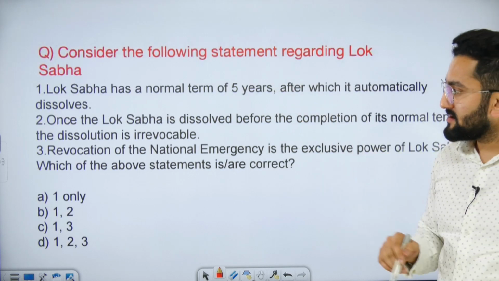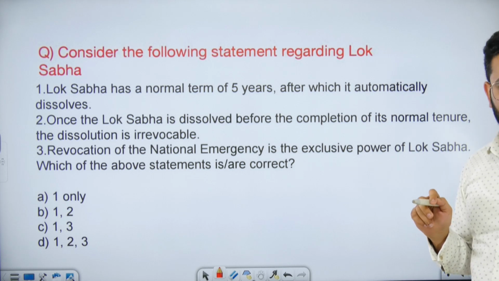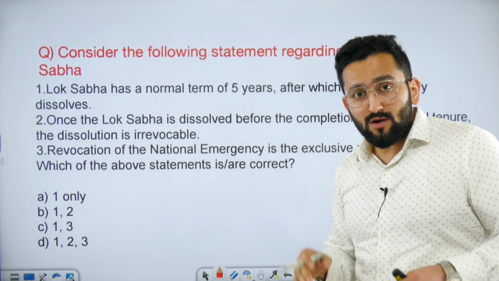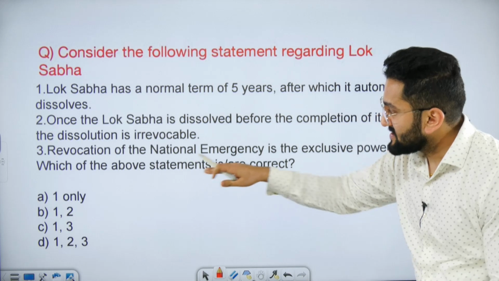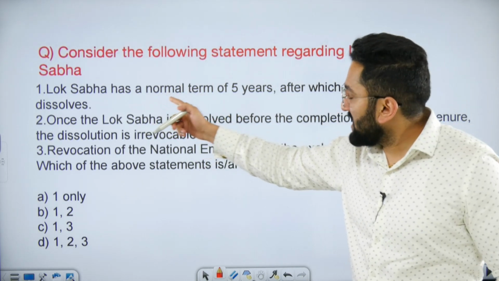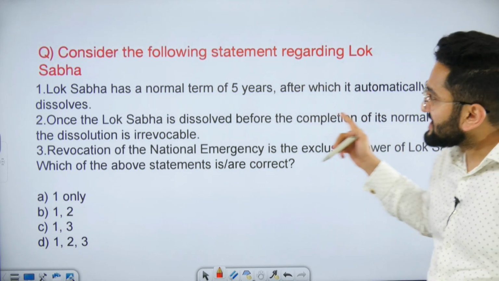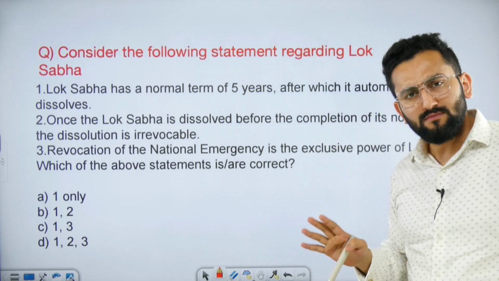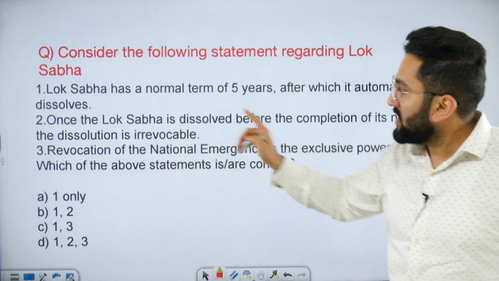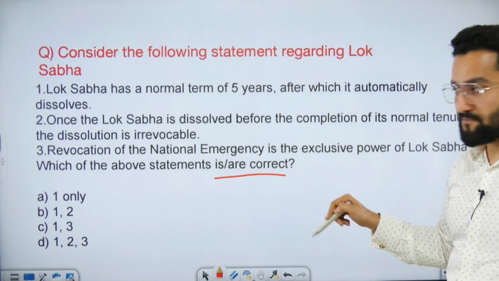Now, next question. Consider the following statements regarding Lok Sabha. Although we are going to talk about Lok Sabha in the Parliament chapter, since it is connected to national emergency also, let's attempt one statement. Lok Sabha has a normal term of 5 years, correct? After which it automatically dissolves. Yes, it is also true. And we have to identify correct, okay?